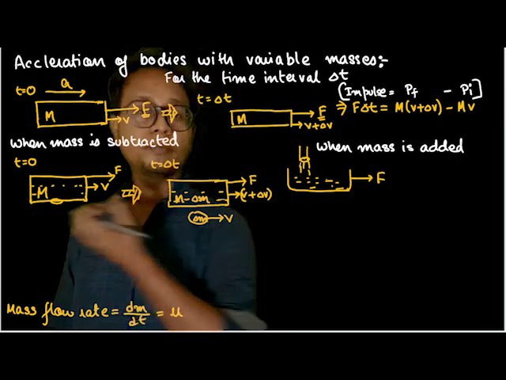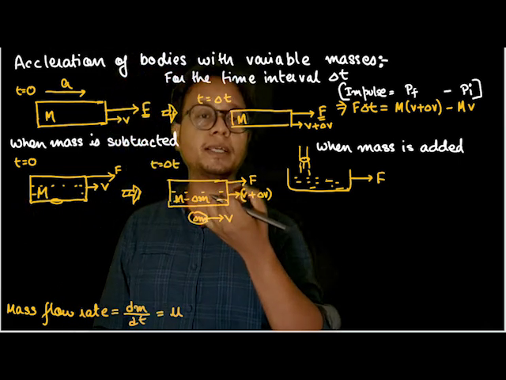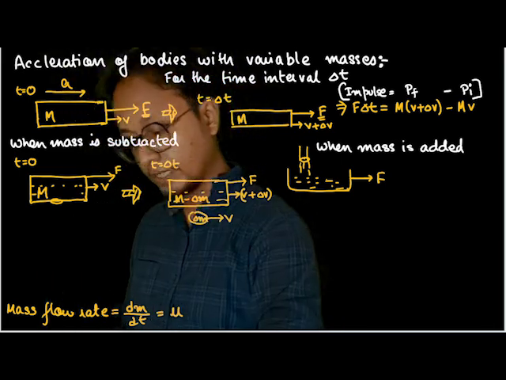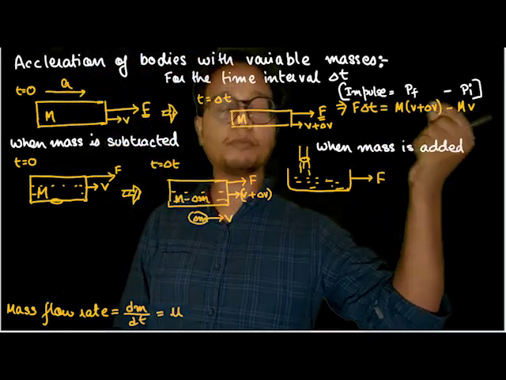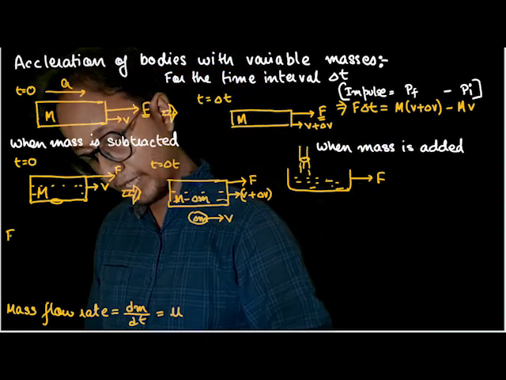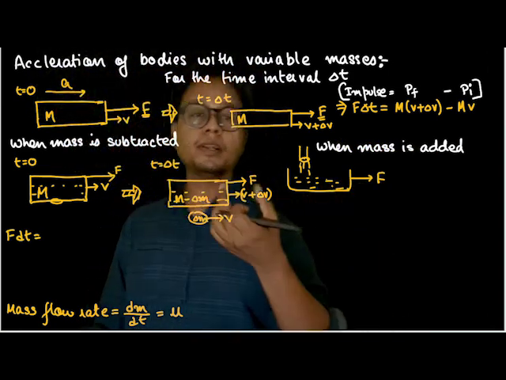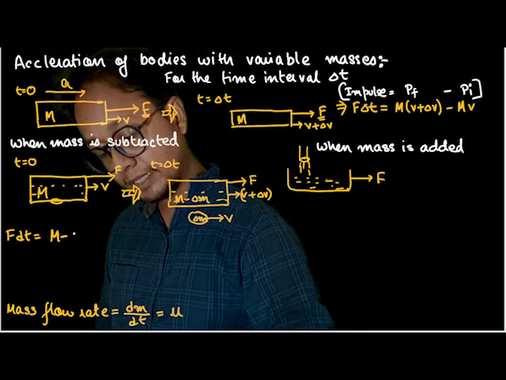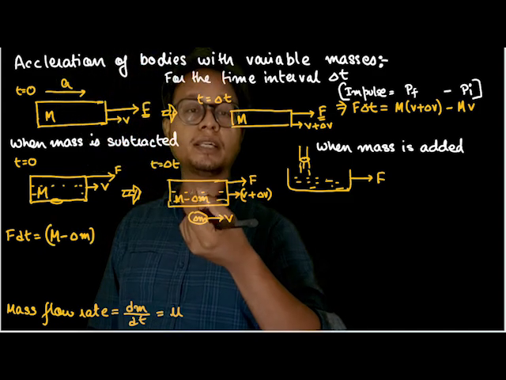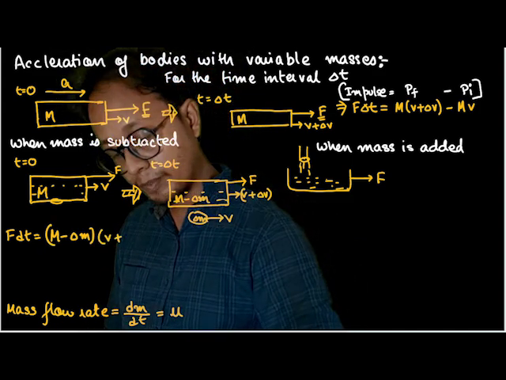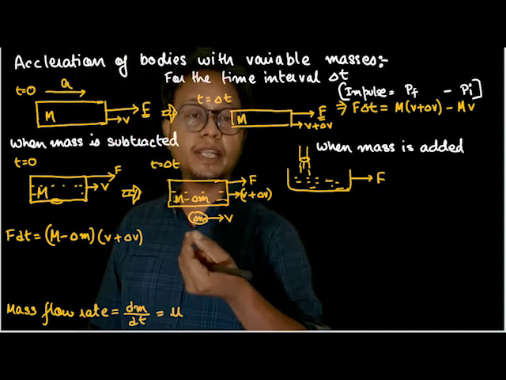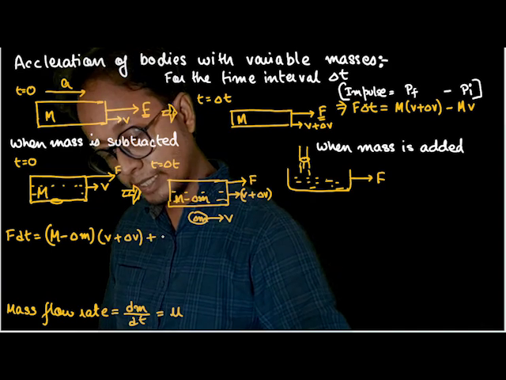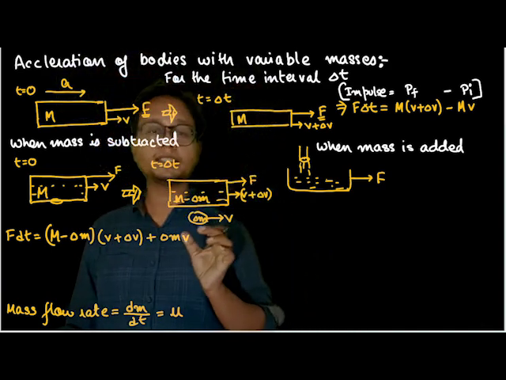Understood? So this was the initial momentum, this was the final momentum. What is the total impulse applied? F dt, because this changing velocity was for delta t amount of time. So if I analyze here, impulse is equal to final momentum minus initial momentum, or F dt. F dt is equal to, what is the final momentum? Final momentum is nothing but, sorry, m minus delta m, the remaining mass of the container, into v plus delta v. Plus I have to take the momentum of this also, because even this is moving with v. Plus delta m v. Understood this much? This is the final momentum.